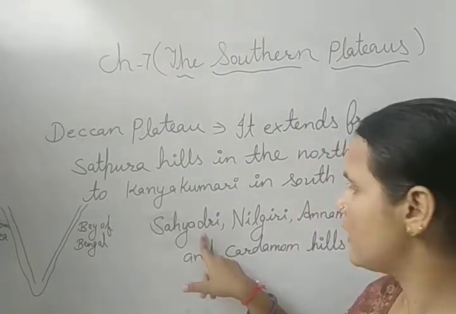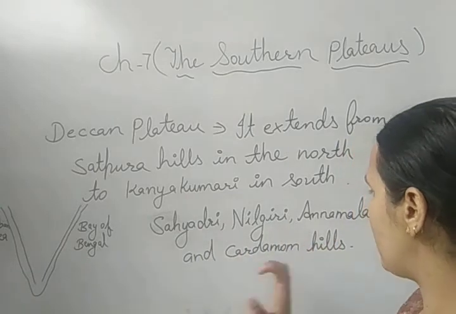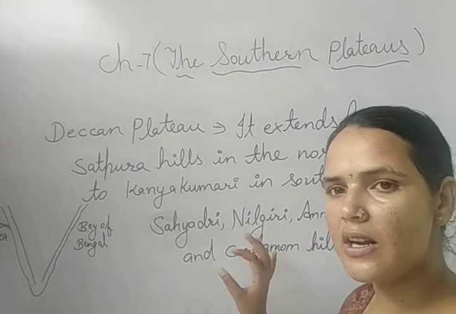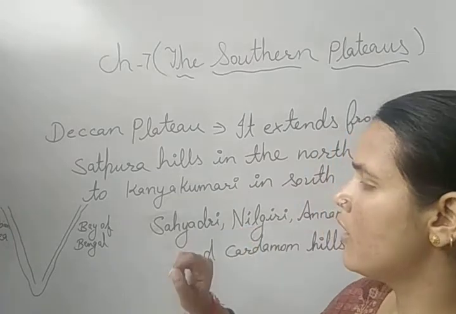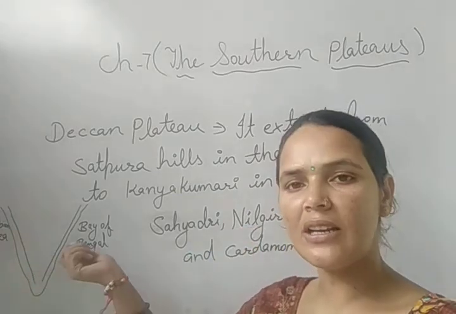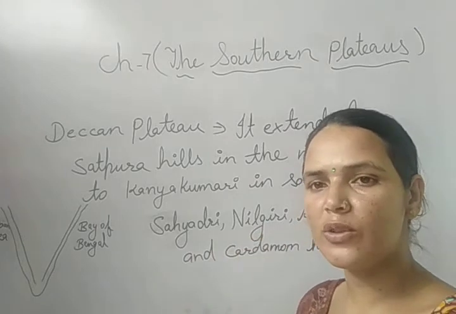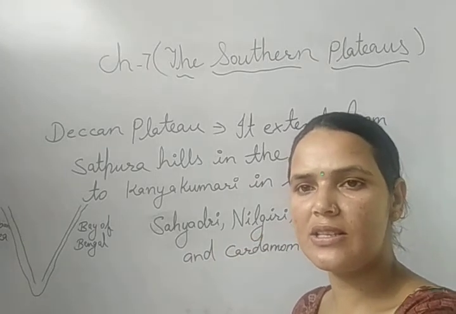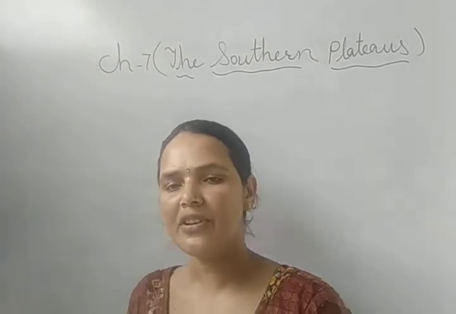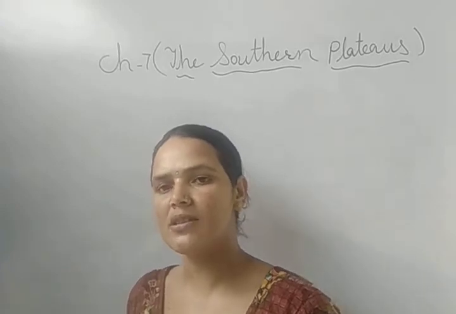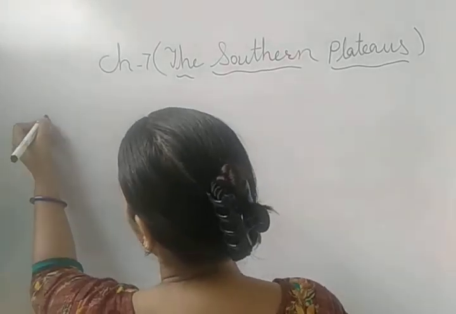So Sahyadri, Nilgiri, Annamalai and Cardamom Hills are the top hills on the Eastern Ghats and Western Ghats. And there are many hill stations also on these ranges, on these hills. After that, we will study about the rivers that flow in the Deccan Plateau.